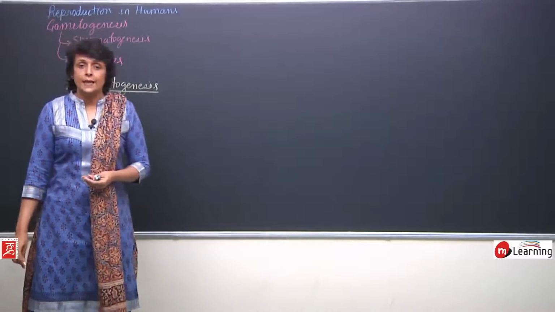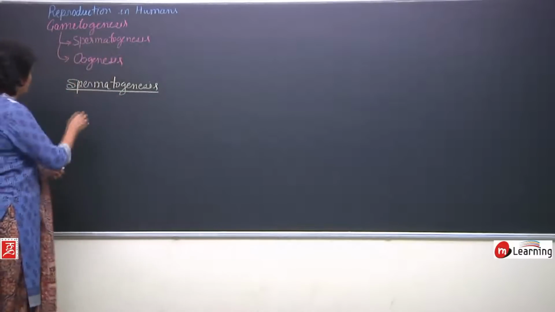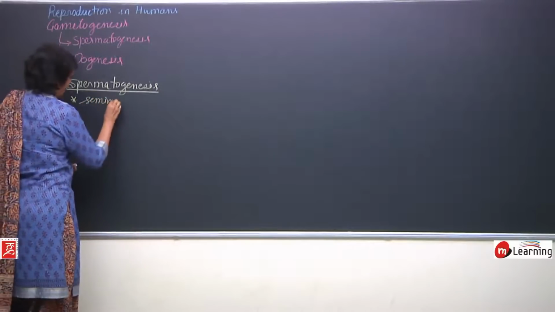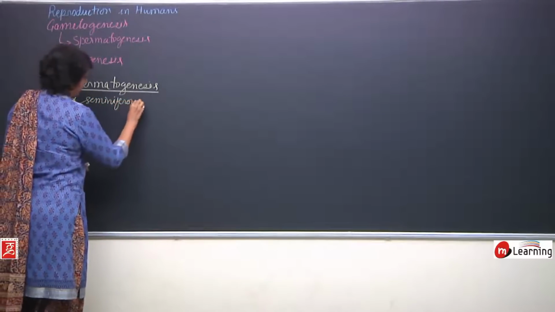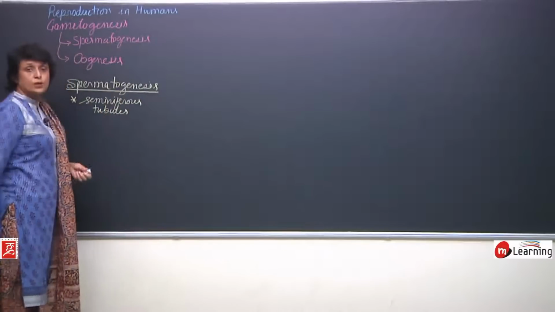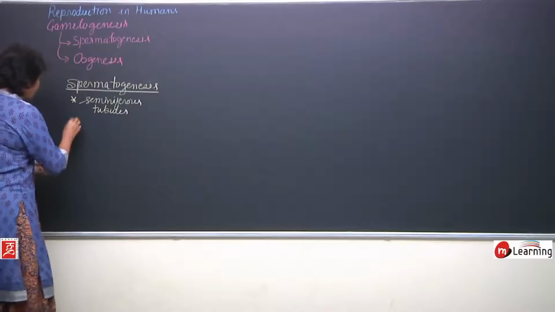Spermatogenesis takes place in the germinal epithelium of seminiferous tubules. So, the site is seminiferous tubules.